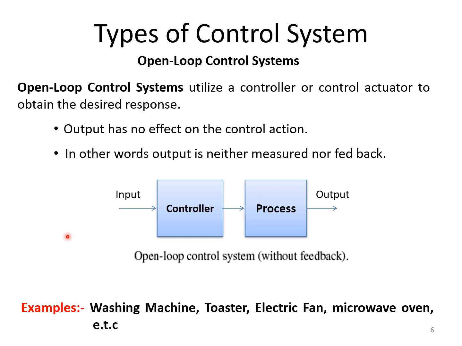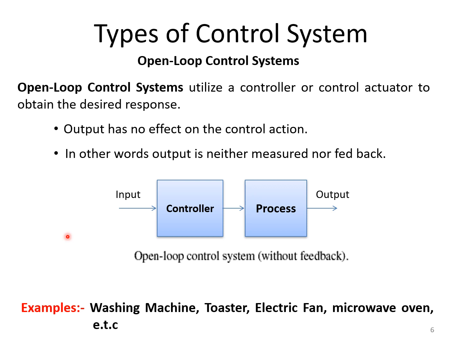Quoting a few examples, a washing machine, a toaster, electric fan, microwave oven could be considered as examples of open loop control system. As you can see in a washing machine, once we put the clothes inside and we start the machine, till the job gets over, it won't stop. So you will feed the clothes and you will get the washed clothes, that's it. So over here there is no feedback which is given to a controller.